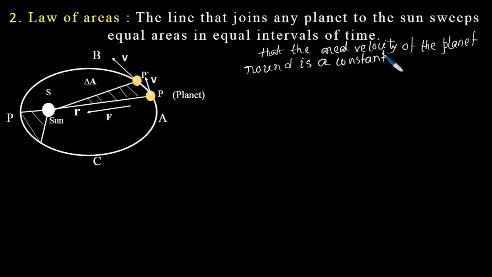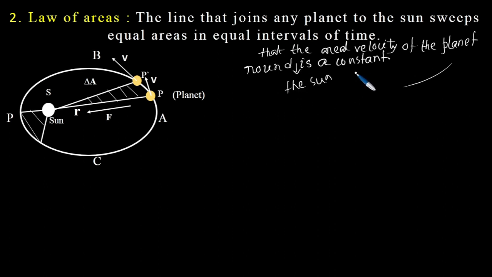The line that joins any planet to the sun sweeps equal areas in equal intervals of time, that is, the areal velocity of the planet around the sun is a constant.